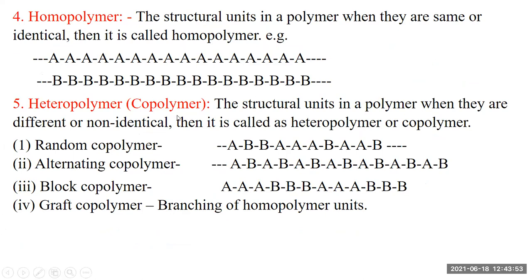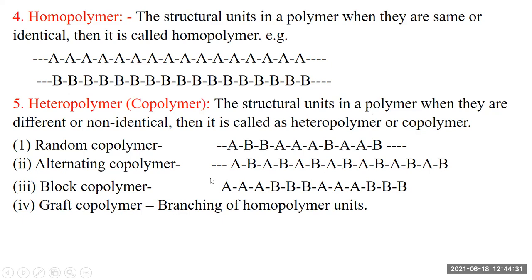Next, heteropolymer, also named a copolymer. When the structural units in the polymer are different or non-identical, it is called a heteropolymer or copolymer. This can be classified into four groups. First, the random copolymer, for example A, B, B, A, where the arrangement of A and B monomers is random. Maybe the same after a linkage, then afterwards different. This is called the random arrangement of monomers.